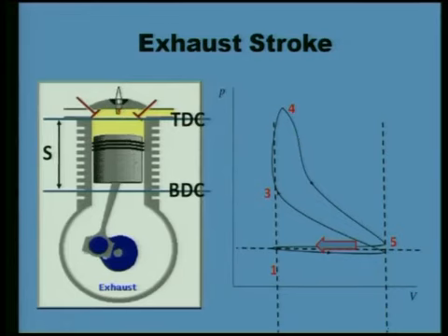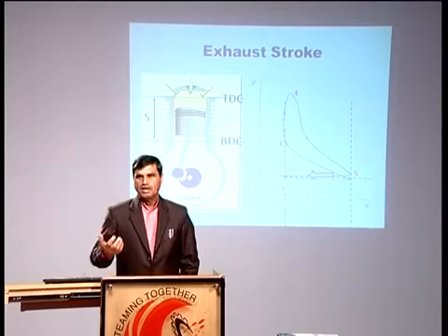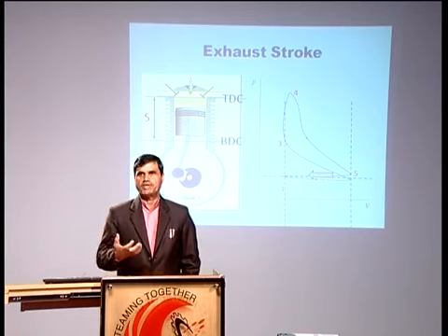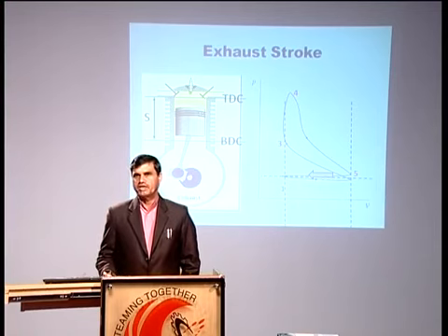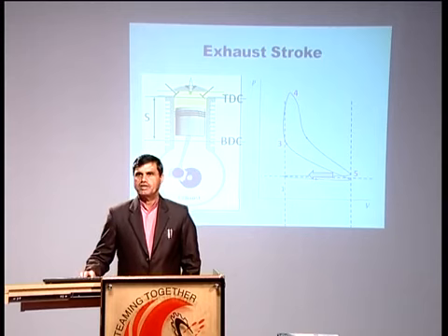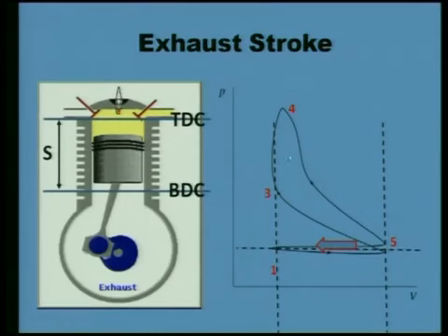we are mounting on the crankshaft. Sometimes when I will be explaining internal combustion engines in detail, I will be explaining how we are obtaining these pressure theta diagrams, how we are obtaining these pressure volume diagrams, and with the help of that we are getting the indicated power. This is one of the methods for obtaining the indicated power of an engine. Once we have obtained the indicated power, once we have obtained this pumping loop, we can obtain the brake power also.